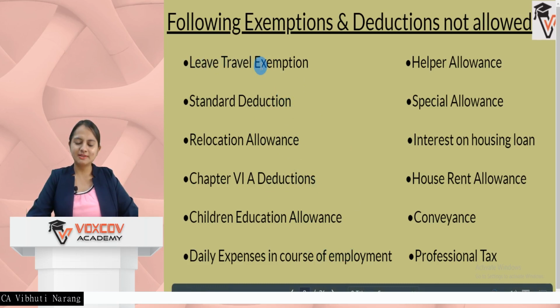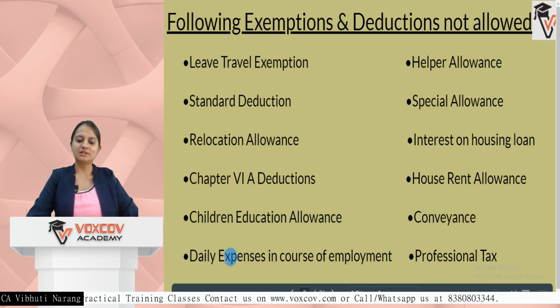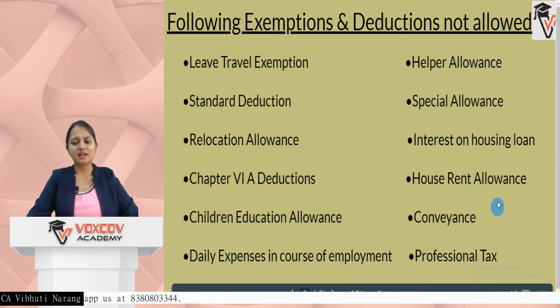One is the leave travel exemption given by your employer, then your standard deduction of 50,000, relocation allowance, Chapter VI-A deductions like 80C, 80D, 80TTA, etc. Children education allowance, daily expenses in the course of employment. You have helper allowance, special allowance, interest on housing loan, professional tax, HRA and conveyance allowance. So these are some examples which I have just provided.